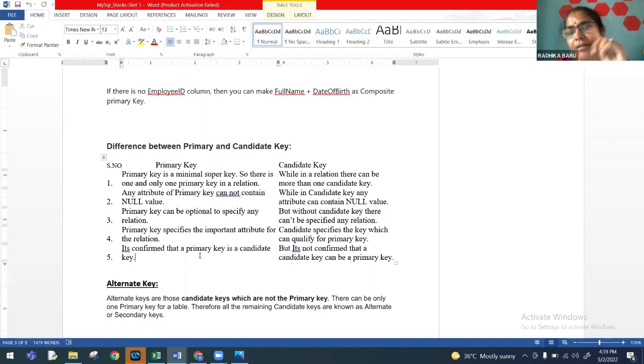She told me, I appeared for the Zoho interview, and that too for an internship, not even for the placement. She had to go through 7 rounds of interview to get selected in that internship. What helped her was only the kind of knowledge that we give during the course of 11 and 12.